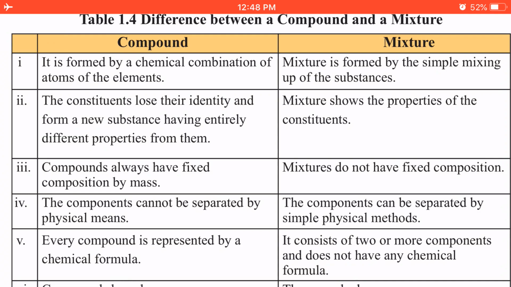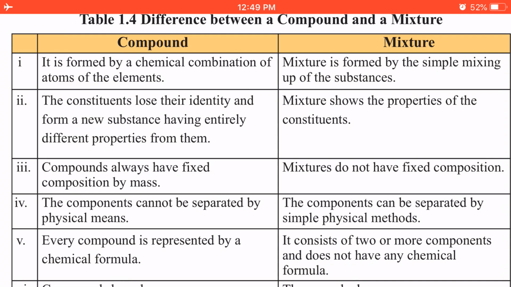As far as mixtures are concerned, a mixture shows the properties of its constituents. In a mixture, the elements or compounds retain their individuality, retain their identity.